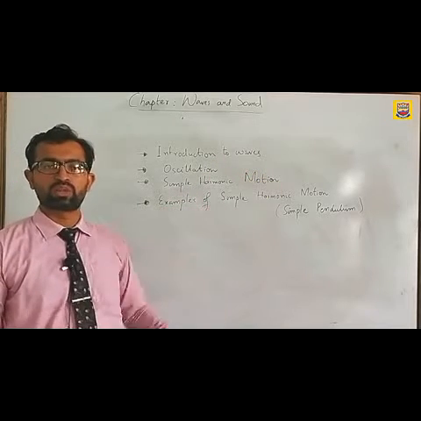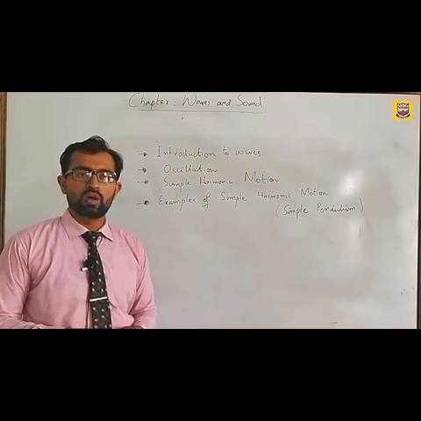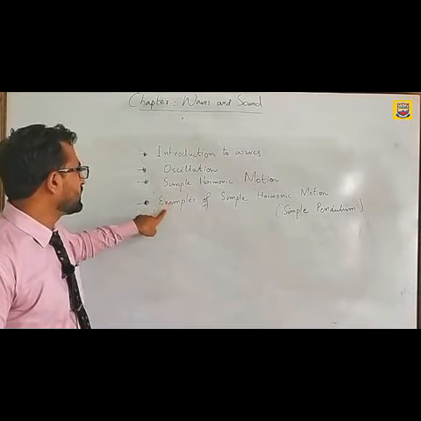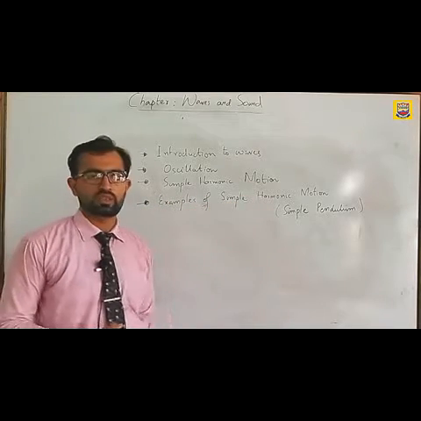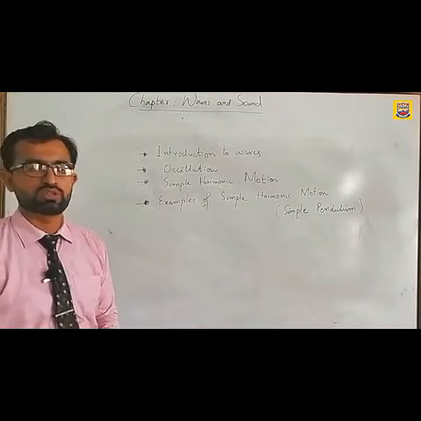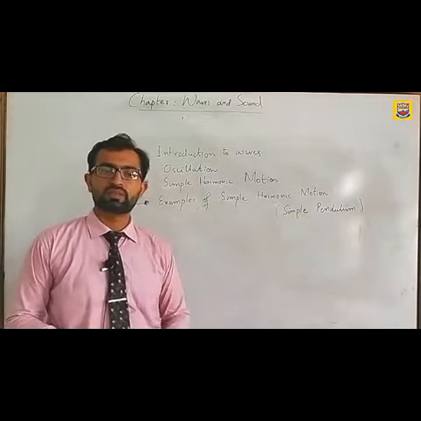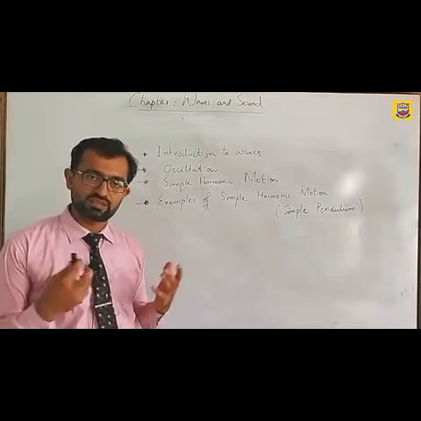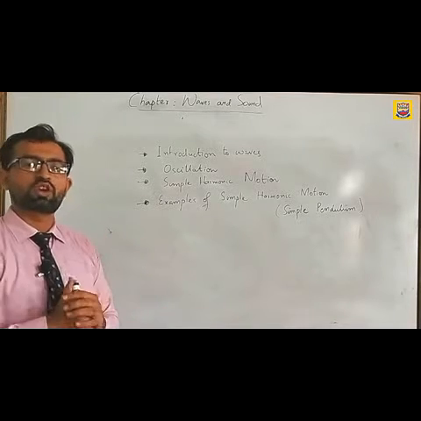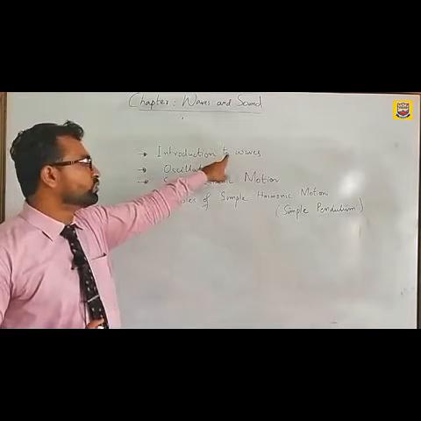What is simple harmonic motion? It has a short form, SHM. And what are the examples of simple harmonic motion? One of the examples is the simple pendulum. We will discuss the simple pendulum as an example of simple harmonic motion. So our first topic will be the introduction to waves.